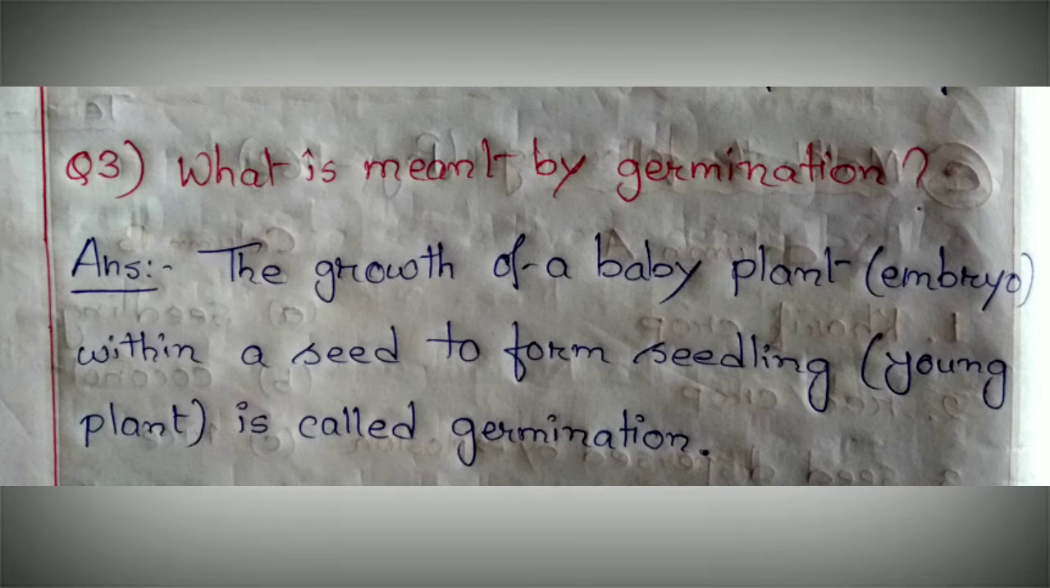Now come to question number 3. What is meant by germination? The growth of a baby plant, the embryo, within a seed to form a seedling, a young plant, is called germination.